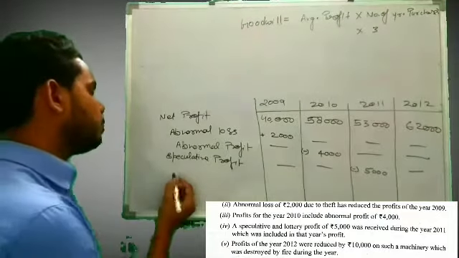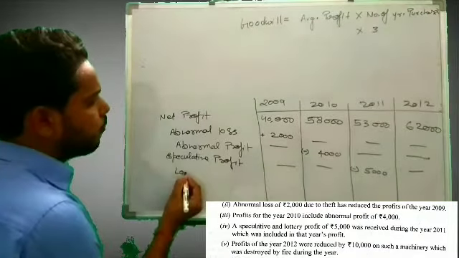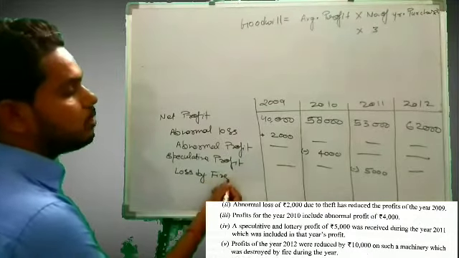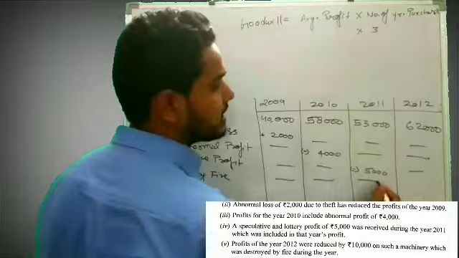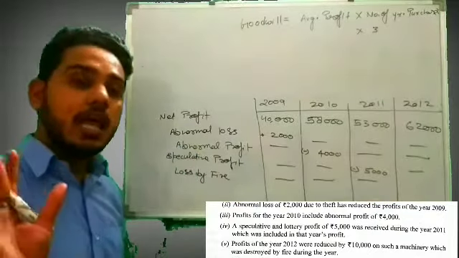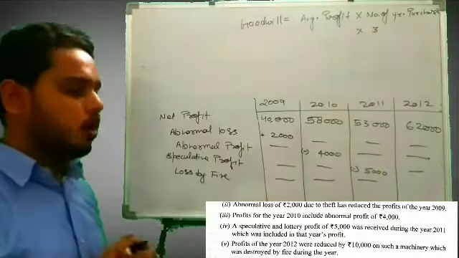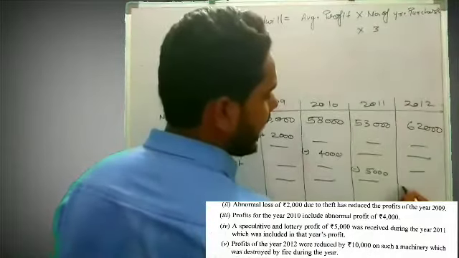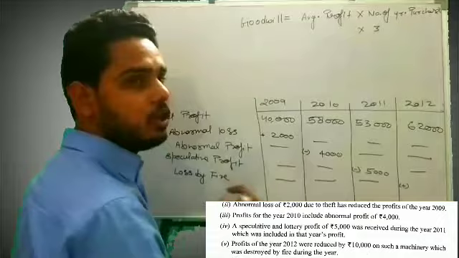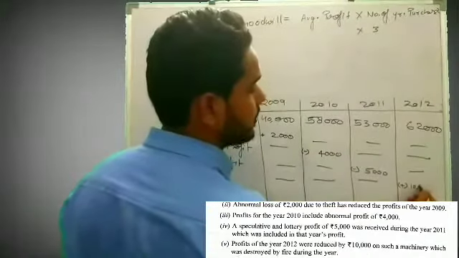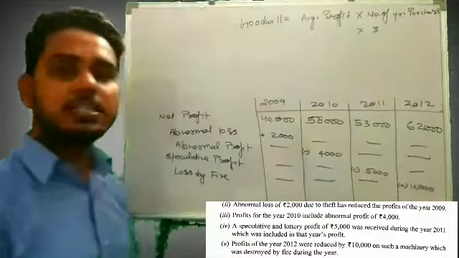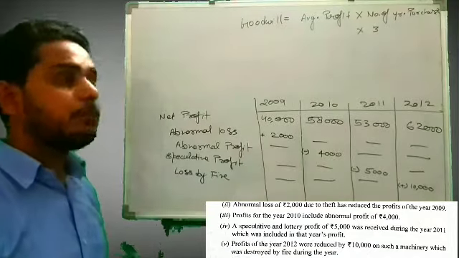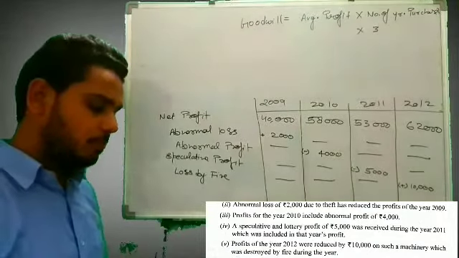So we have to remove that loss by fire. It was related to 2012, so we will adjust it only in 2012. The amount is 10,000 rupees, so we will add it here because that was a loss. Now there is no other information related to any abnormal profit or abnormal loss.